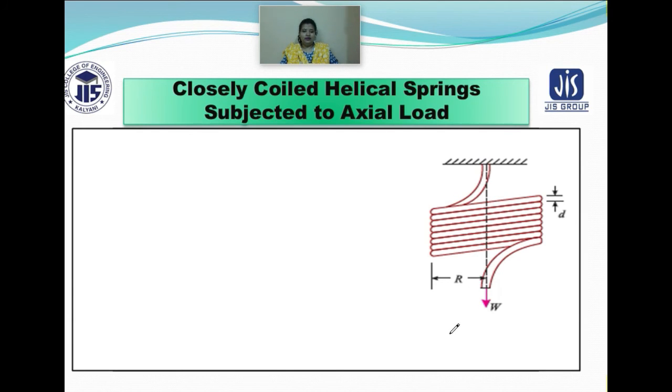So capital D is what? The representation of what? From here till this particular diameter. Okay, leave it. Let me make a drawing here.